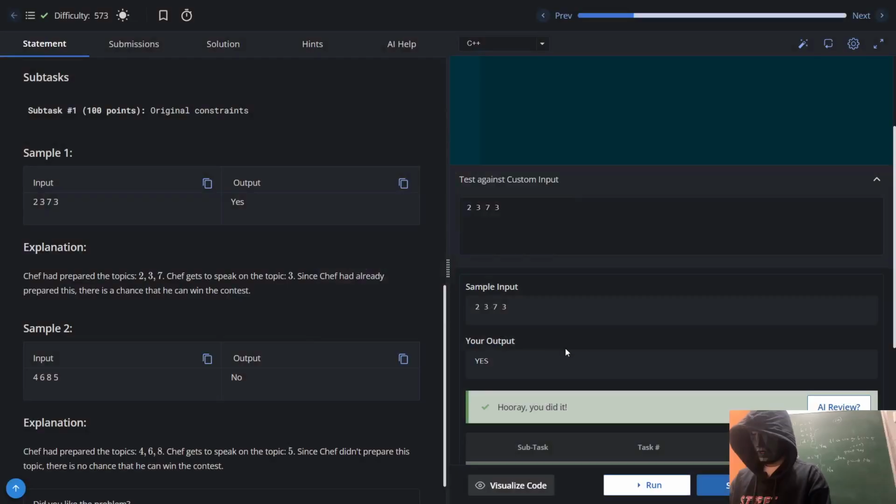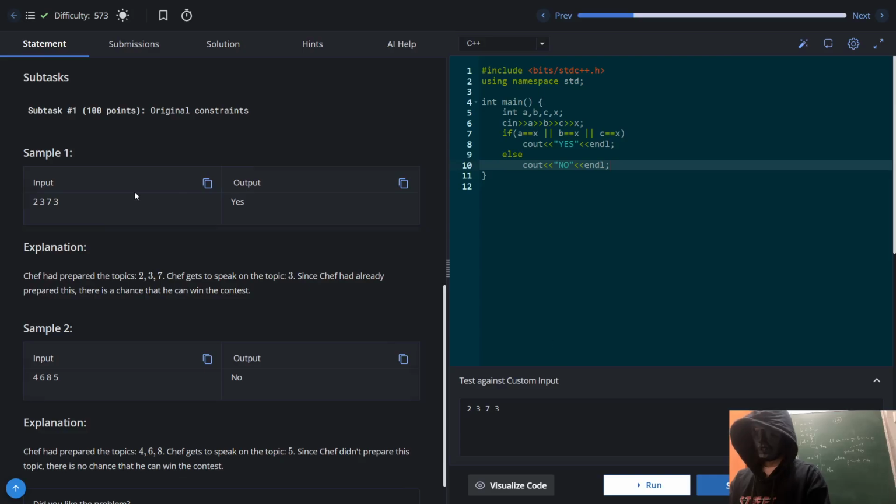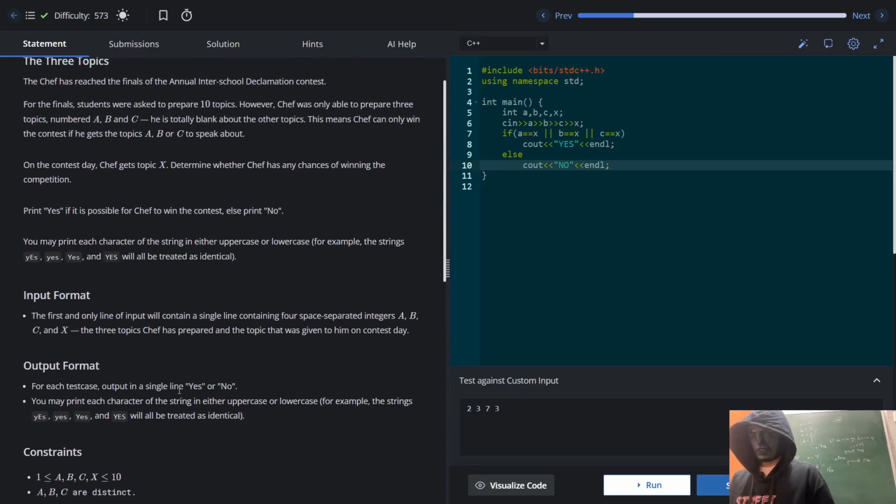Yeah, it got accepted. So this was a pretty easy problem. Basically we need to check if A is equal to X, which means the topics read by the chef are A, B, C. So we need to check if the question is asked from either A, B, C or not. So we need to check equality. We'll have to check if A is equal to X, B is equal to X, C is equal to X. In that case yes, or else no.